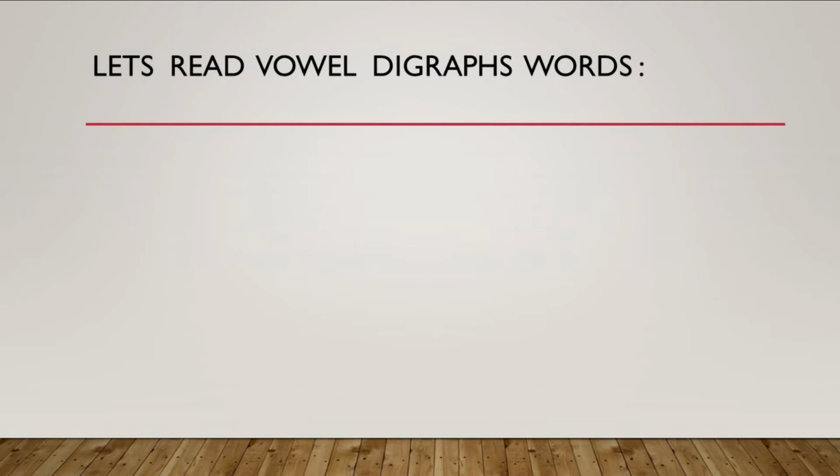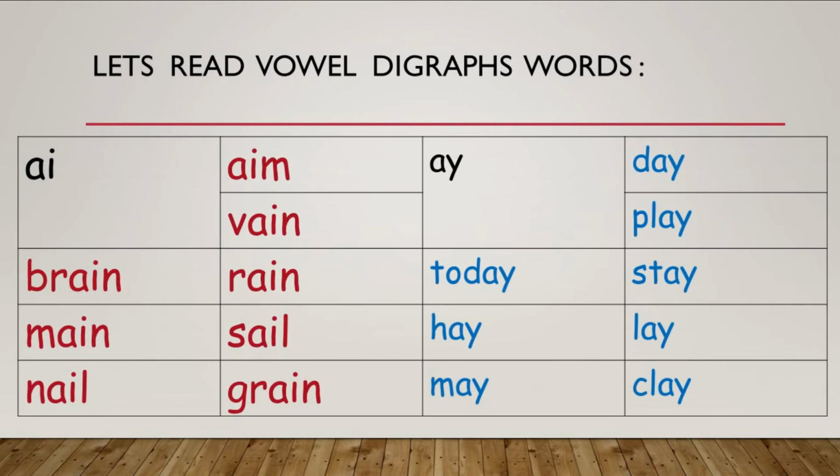First is AI. Now here the sound of AI will be A. I will be silent. Okay, so we'll read the word aim. Again the same thing will happen in AI vowel digraph. A will do the talking, I will be silent. So in vain word we spell it as V-A-N, vain.